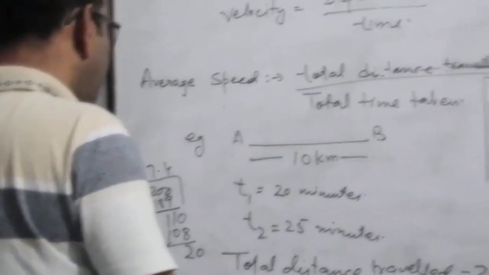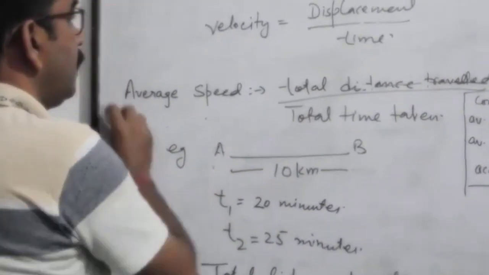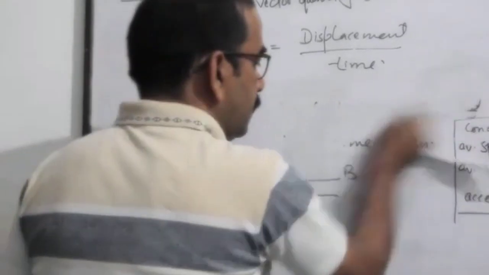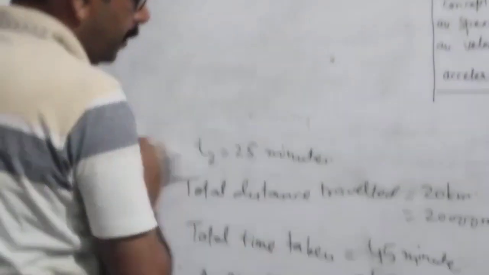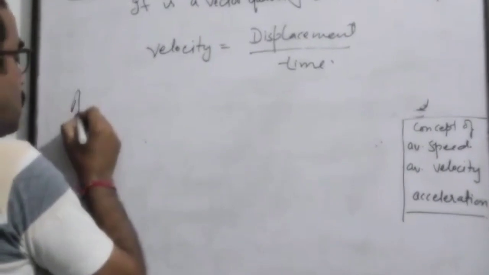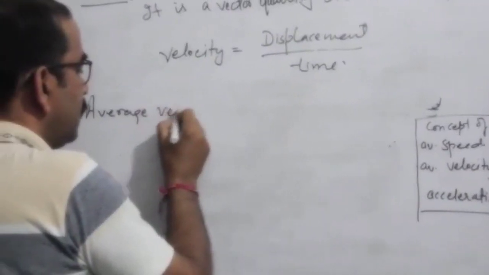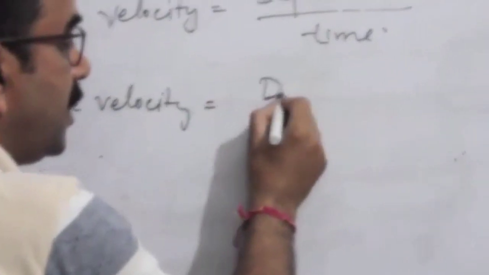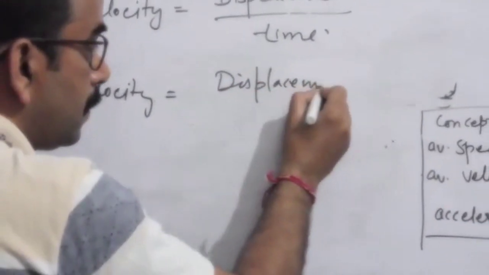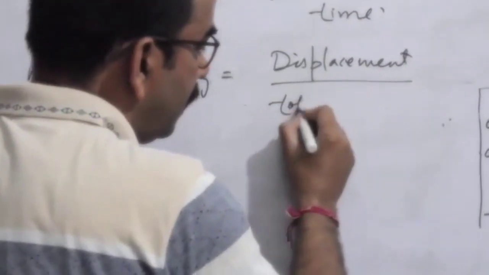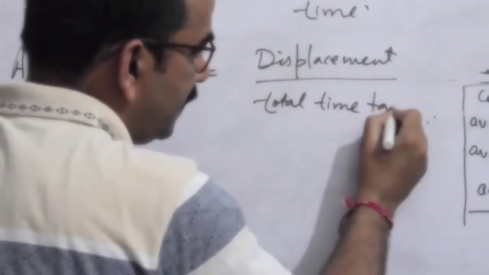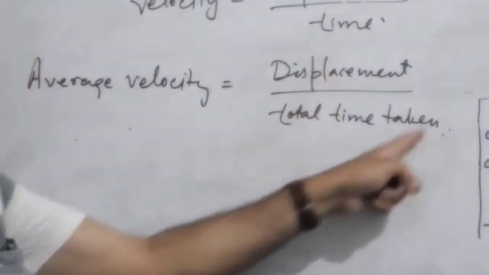And what about average velocity? We'll take an example. Average velocity is total displacement upon total time taken. Now what is average velocity? Average velocity is displacement upon total time taken. It is the ratio of displacement to total time taken.